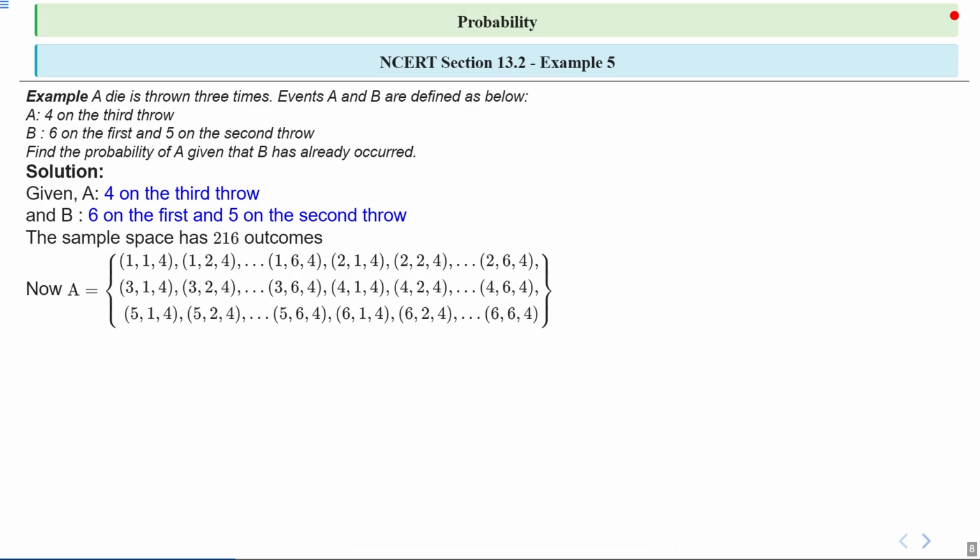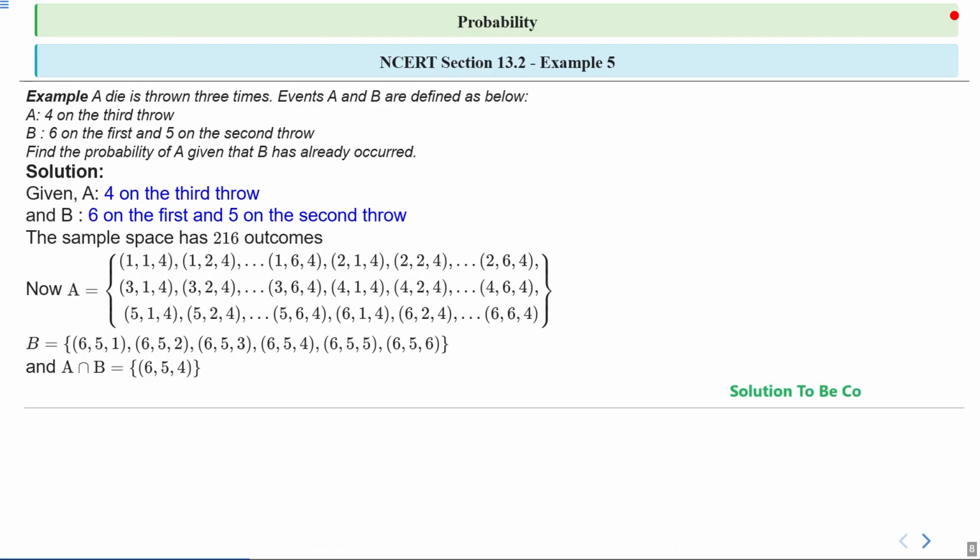Now event A is basically 114, 124 till 264, 314, 324 till 464, 514, 524 till 664, like that. Now event B is basically 651, 652, 653, 654, 655, and 656, like that. And A intersection B will have only one element, which is 654. Right. Got it?